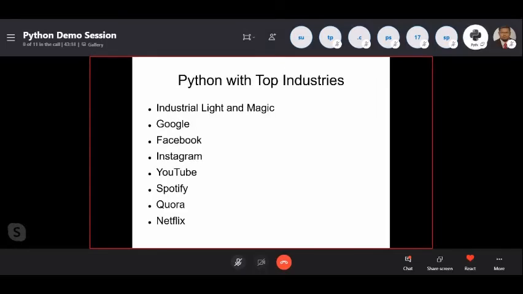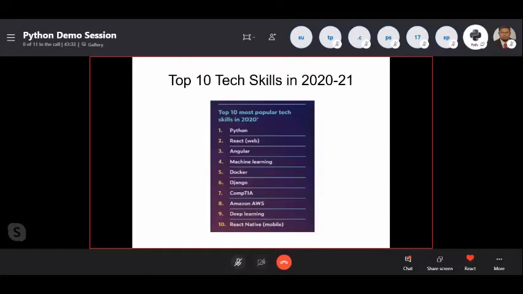Then top industries which are using Python: Industrial Light and Magic, Google, Facebook, Instagram, YouTube, Spotify, Quora, Netflix. Hope you all are using at least one or two of these. So we are using Python in our everyday life without our knowledge. Top 10 skills in 2020 to 21: the number one is Python.